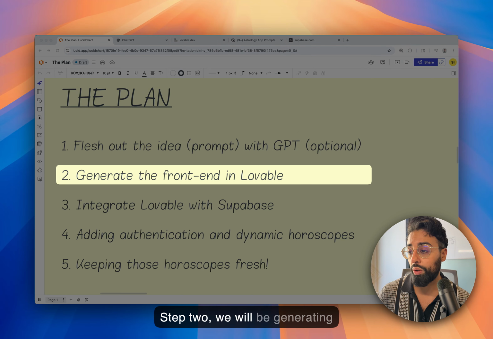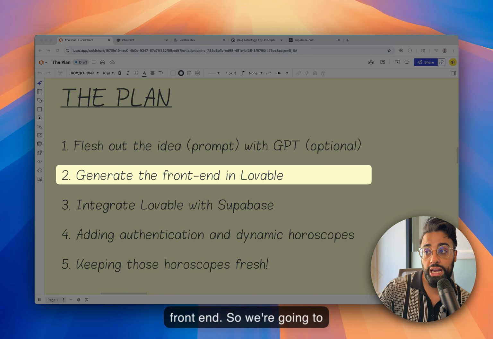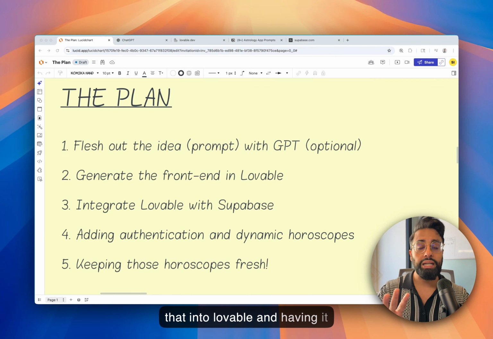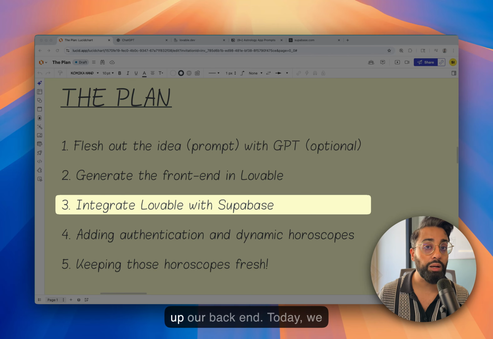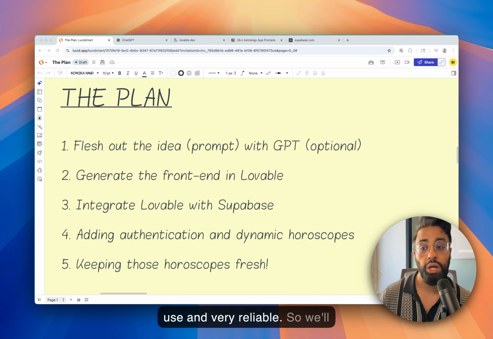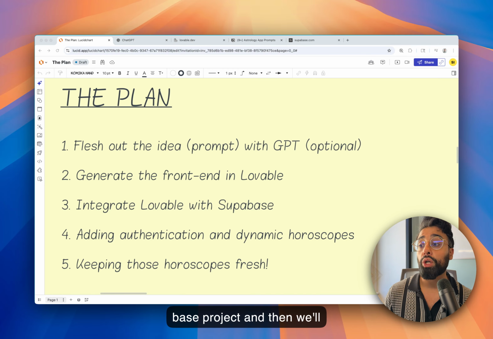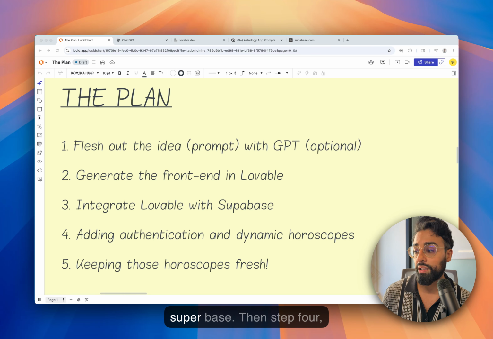Step 2, we will be generating something in Lovable. So we will be actually generating the front end. We're going to take that prompt that we get from step 1 and plug that into Lovable and have it generate the front end. Step 3, we will go ahead and set up our backend. Today, we are going to be using Supabase for our backend. I find Supabase to be very easy to use and very reliable. So we'll go ahead and set up a Supabase project, and then we'll connect our Lovable project to Supabase.